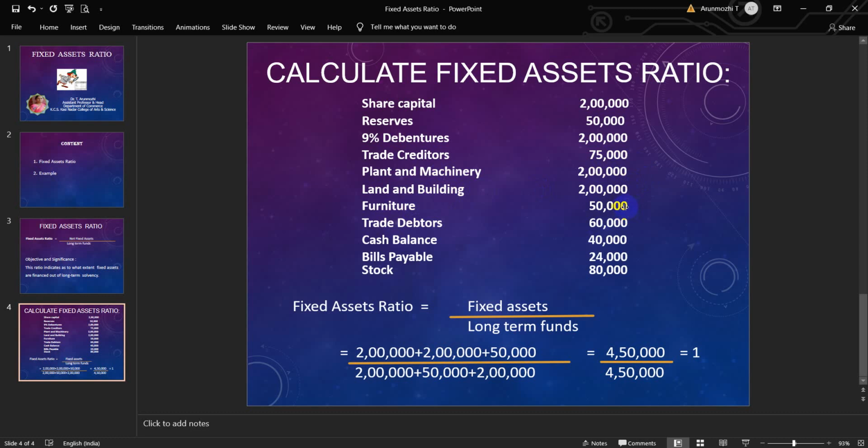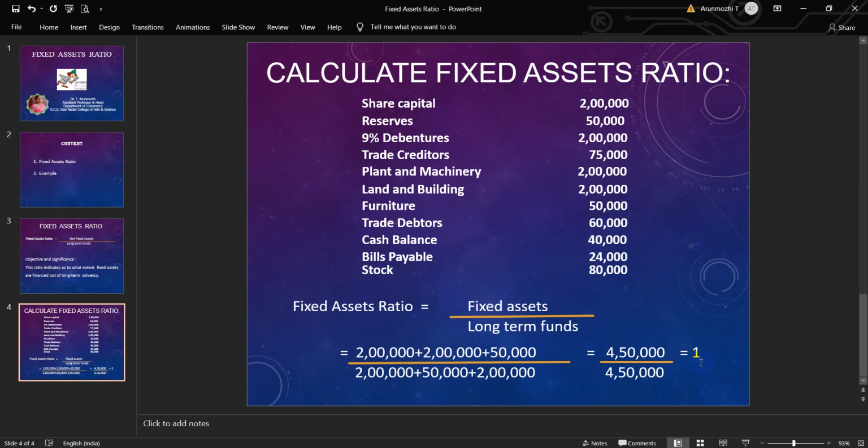4,50,000. Now we move on to the denominator. Long-term funds is share capital with 2 lakh, reserves 50,000 and debentures 2 lakh. That also goes to 4,50,000. The balance are the current assets, so we do not take that. So 4,50,000 divided by 4,50,000 is equal to 1.